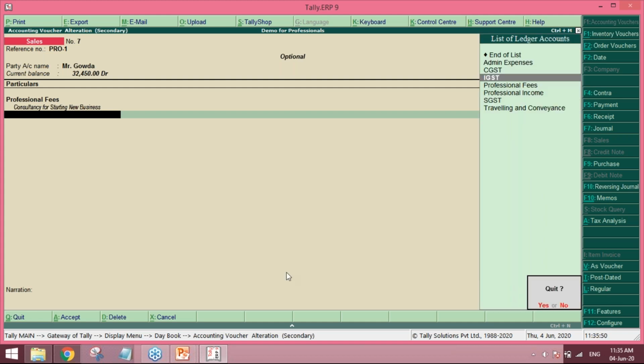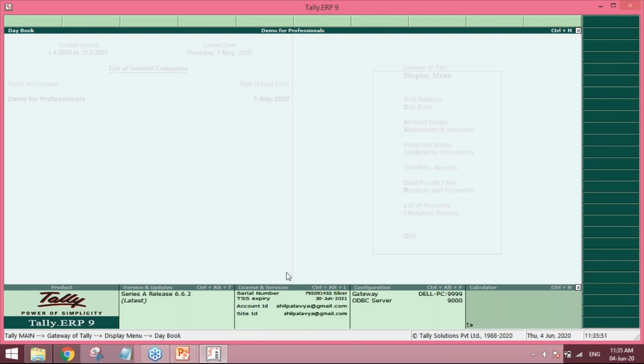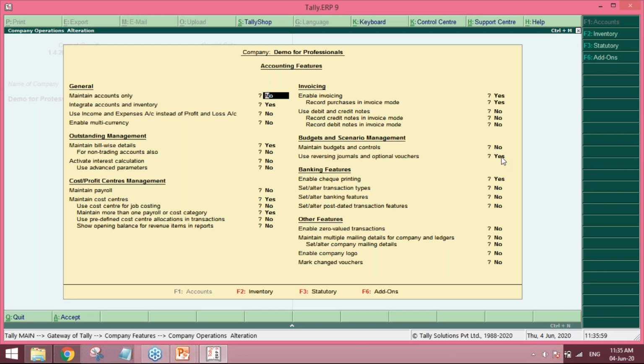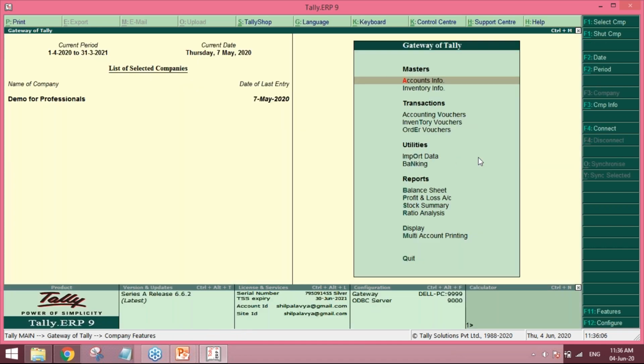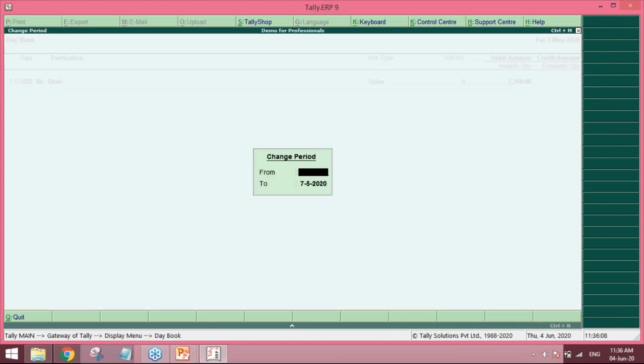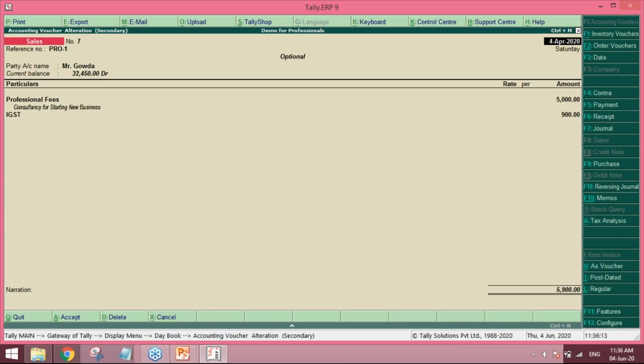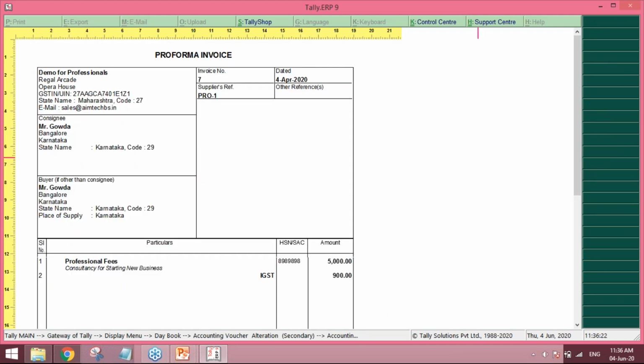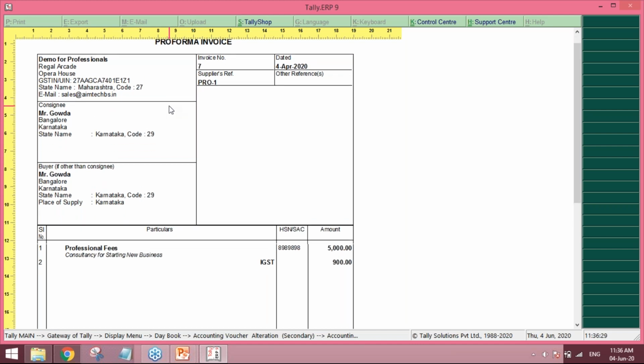To enable the optional vouchers, you go to F11, accounting features. There is an option here in the budgets and scenario management, use reversing journals and optional vouchers. So whenever your sale invoice has been marked as optional, it will automatically be printed as a pro forma invoice. So this is the basic sale invoice. Now if I'm printing this, it will automatically show me the pro forma invoice title this way.